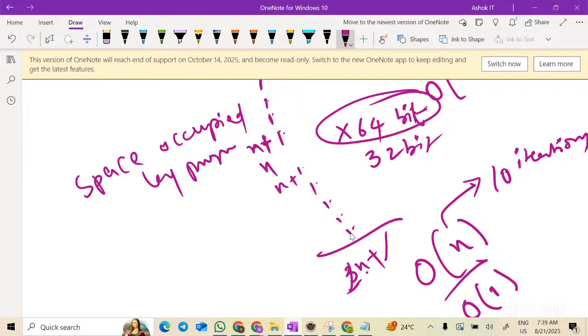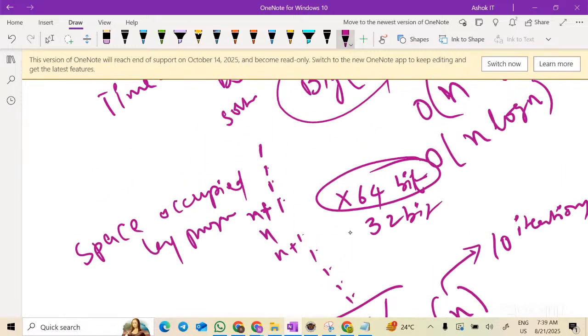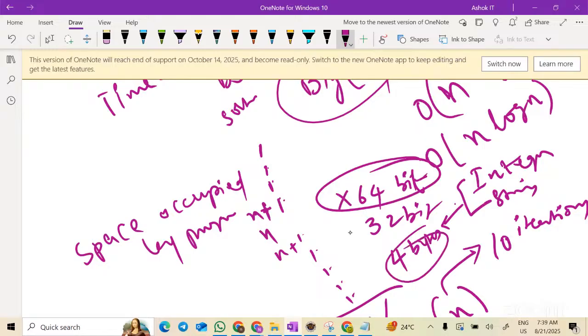The JVM is designed in such a way that if I take a small int variable or a capital Integer or a String, the size is not constant. I cannot always say that a string will take 4 bytes or an integer will take 4 bytes. No, it depends on your hardware. Whenever you download Java for your machine, you select your operating system, correct?